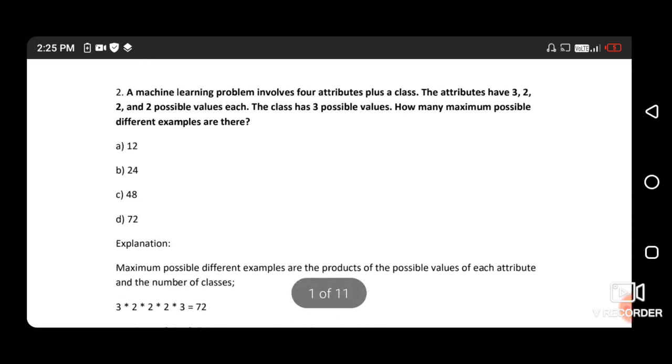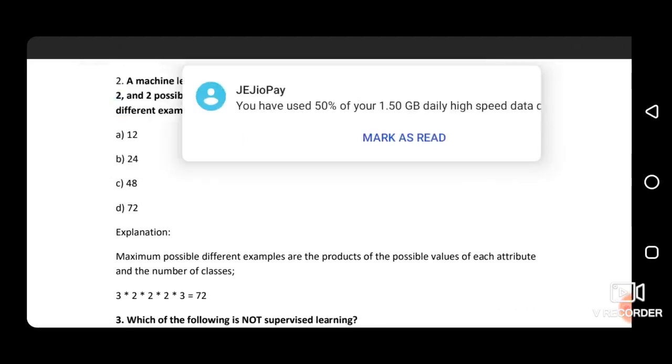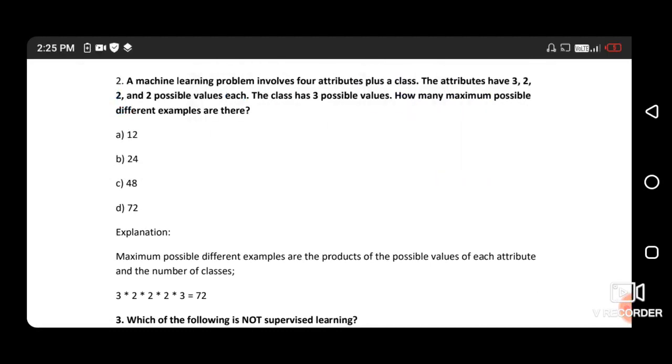Next question: a machine learning problem involves four attributes plus a class. The attributes have 3, 2, 2 and 2 possible values each. The class has 3 possible values. How many maximum possible different examples are there? In this question, it's just the product of all attributes with the class. So multiply all those things: the product of 3, 2, 2, 2 and 3.